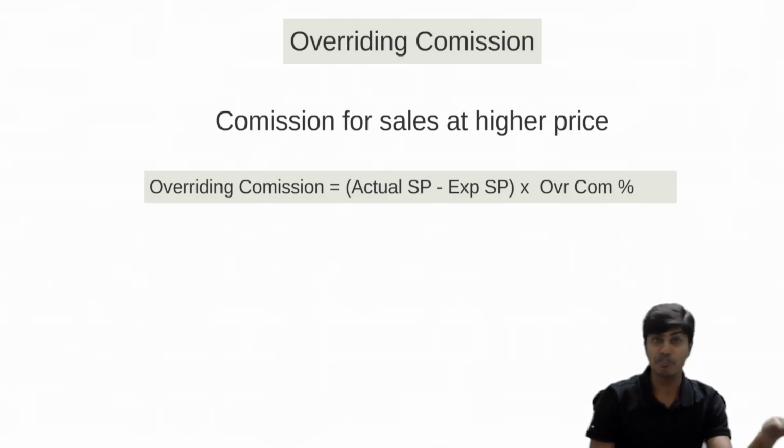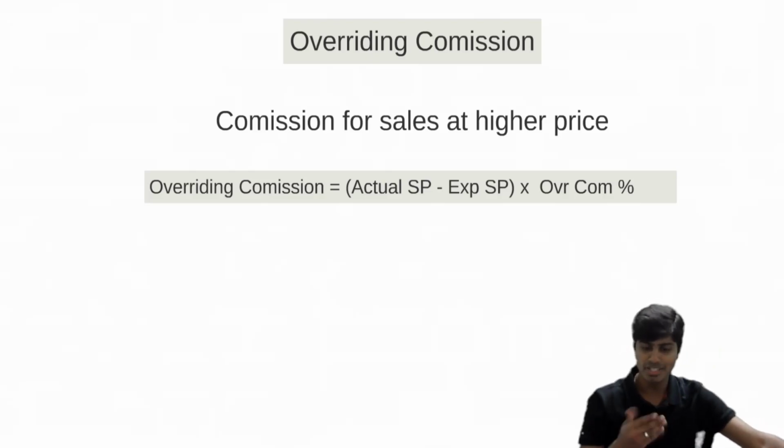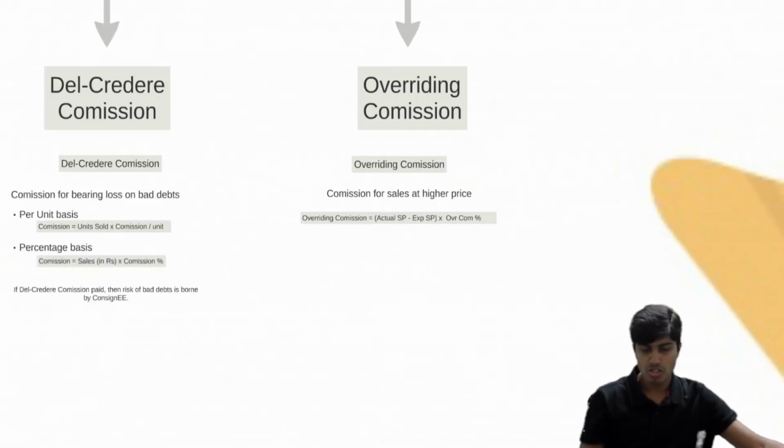Overriding commission can be 50%, 40%, 30%. It can be quite high, much higher than the normal commission. This, my friends, is overriding commission. So I hope you understood all the commissions.